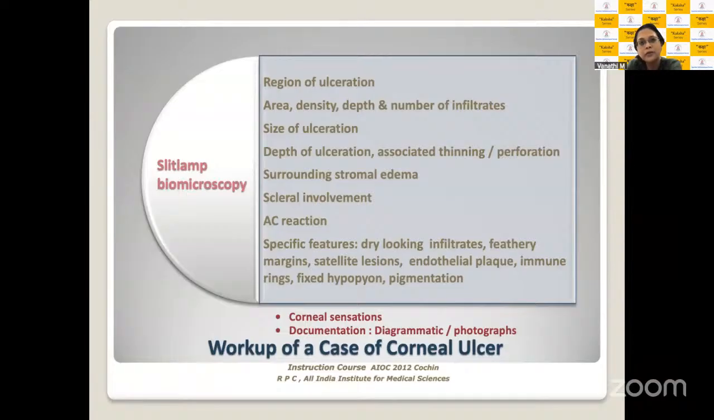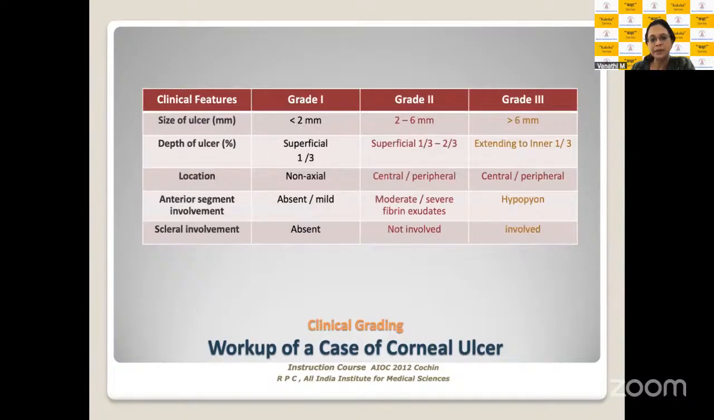Again, if you have areas of the cornea which are uninvolved, which are clear, then you could go ahead to check the corneal sensations in those areas. And documentation goes without saying is one of the most important aspects when you're looking at corneal ulcers. If you have access to clinical photography, that would be good. But if you do not have, I think it's best to put it on the case sheet, diagrammatic representations of how you would like to document the ulcer, so that on serial follow-ups, it helps you to assess the healing of the patient.